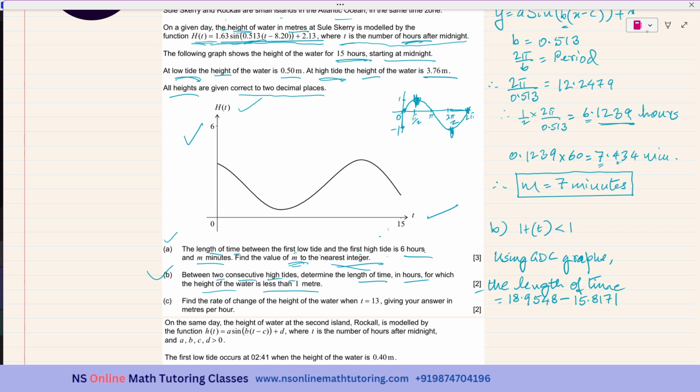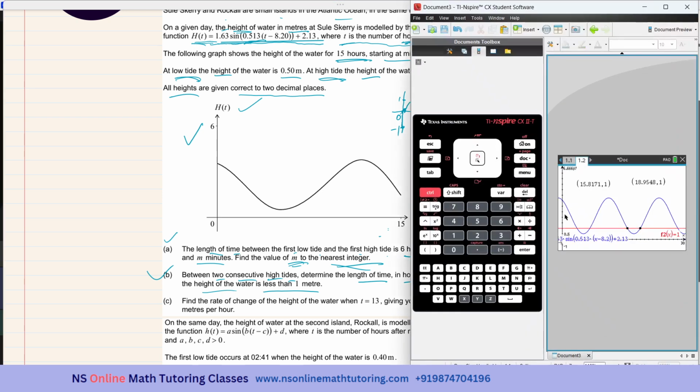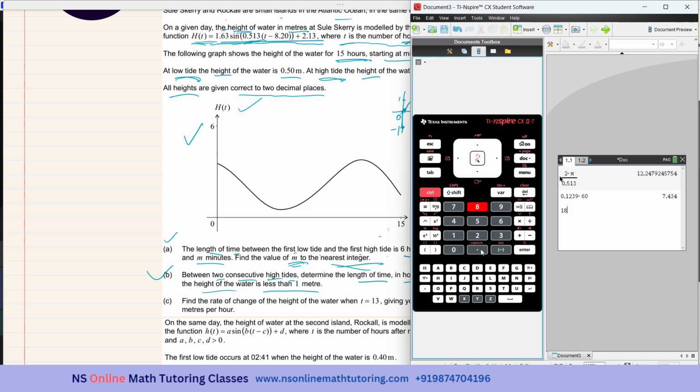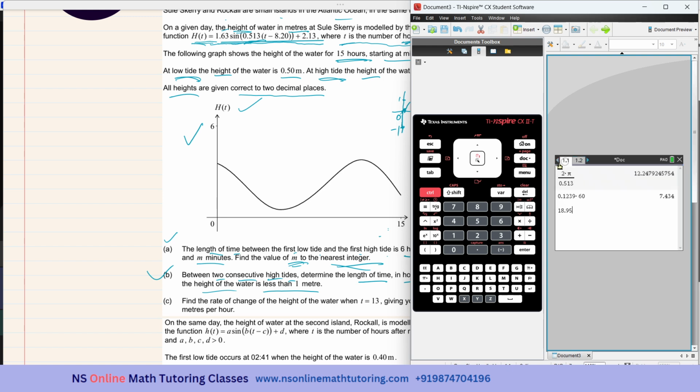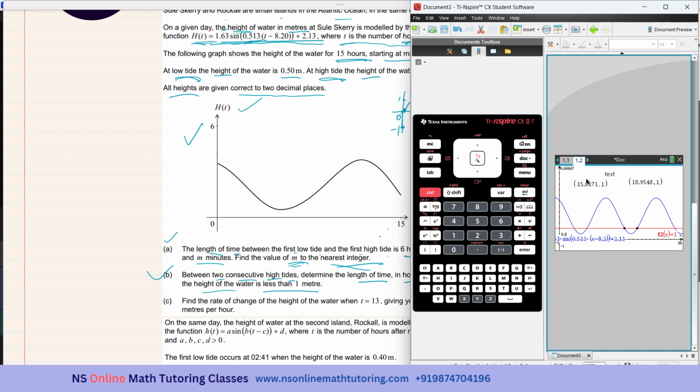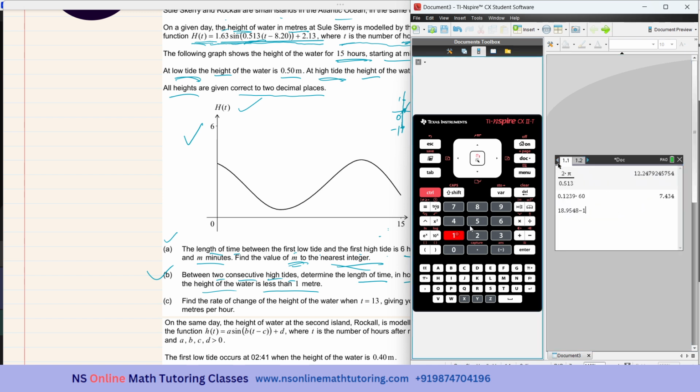Okay, so I have to again use the calculator. It is 18.9548 minus 15.8171. Enter. It is 3.1377. So this is the final answer. I'll be taking up to 3 significant figures.